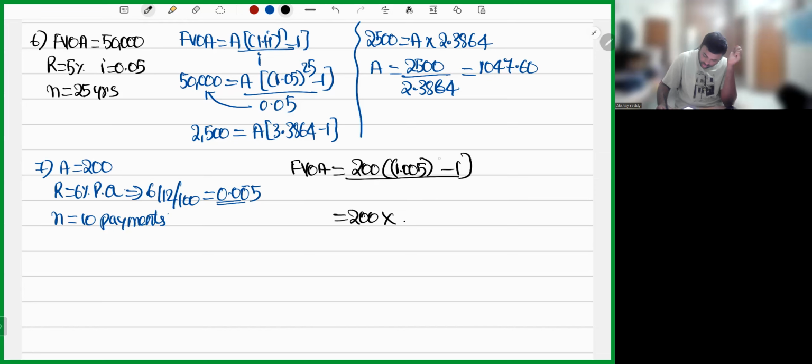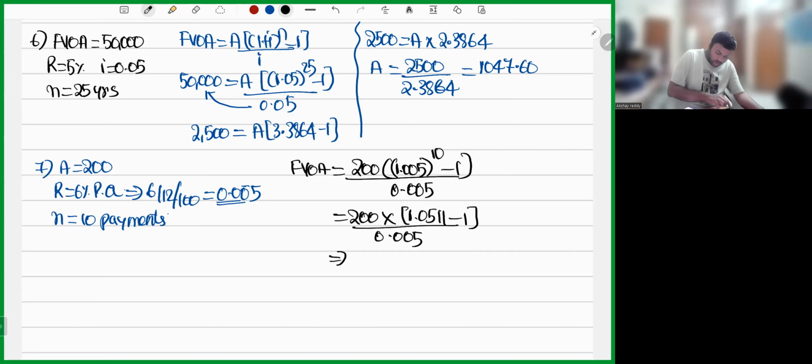1.005 whole power 10, 0.005. Okay. So be careful, it's not 0.05, it's 0.005 because 0.5 divided by 100 is 0.005. So 200 into 1.005 whole power 10. So what is 1.005 whole power 10? 1.0511 minus 1 by 0.005.